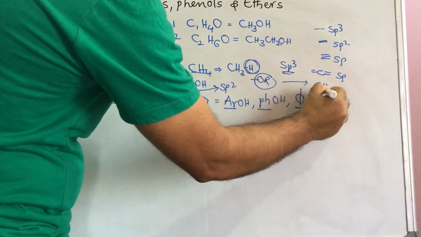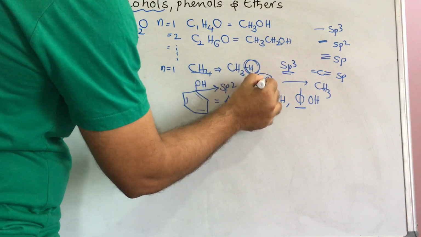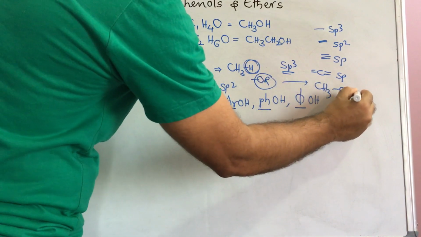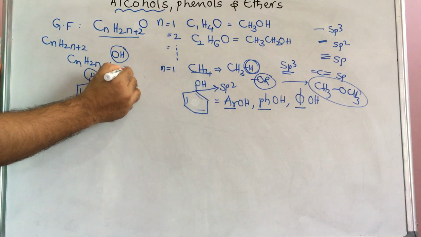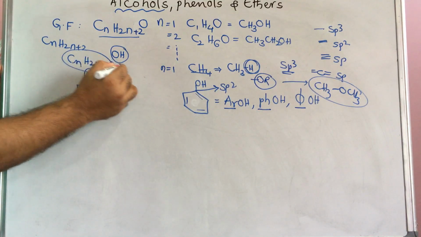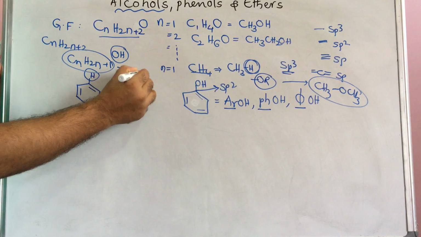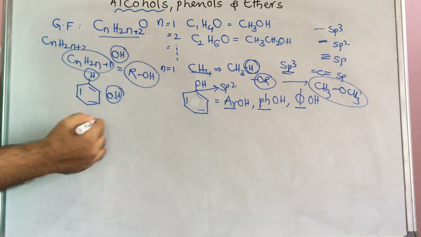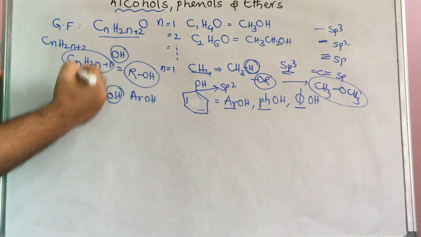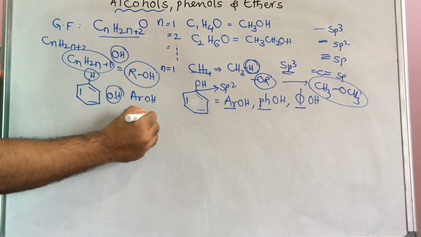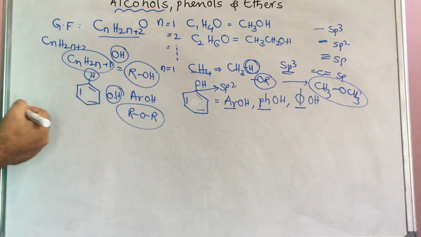For example, in CH3-H, if H is replaced by OCH3, then it is called an ether. So the general formula of alkane is R-H, alcohol is R-OH, aromatic alcohol is ArOH, and ROR is the ether general formula.